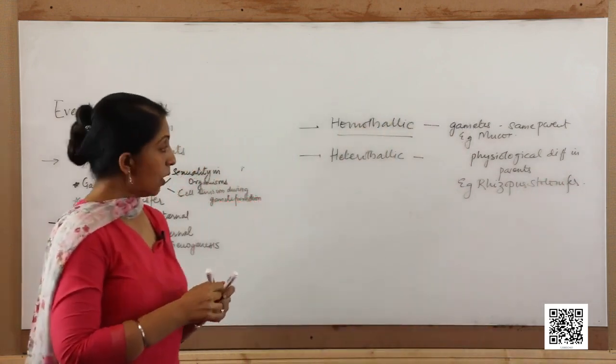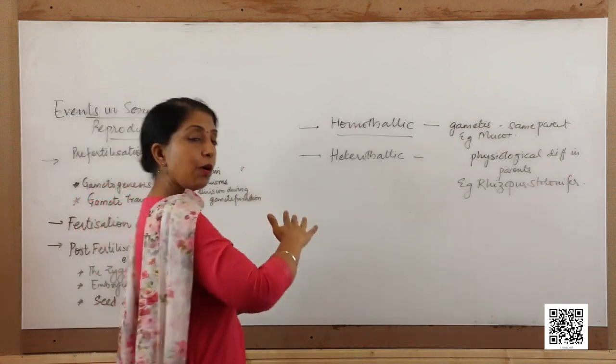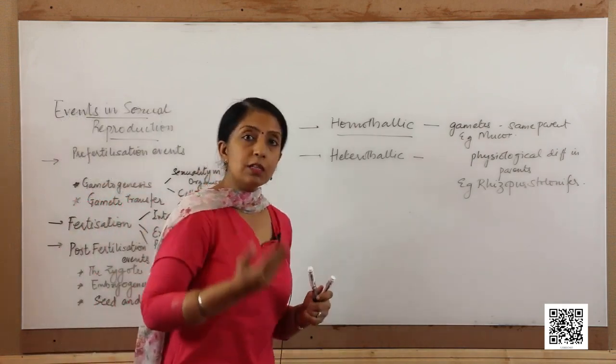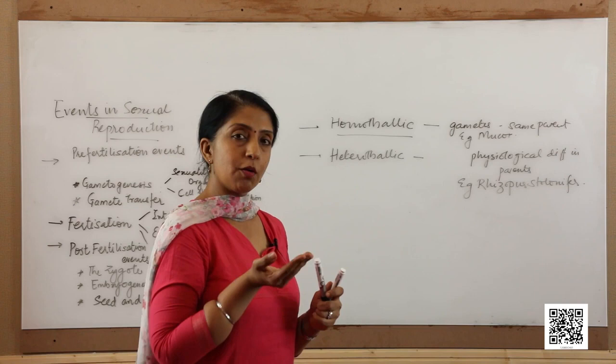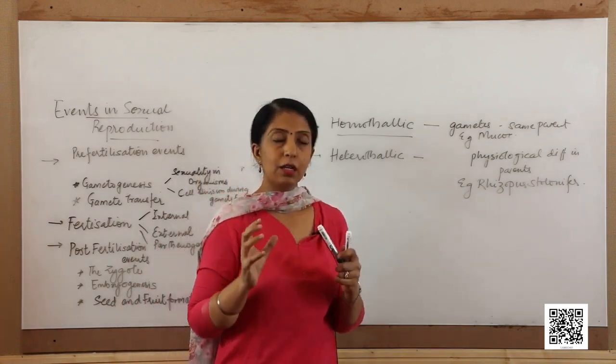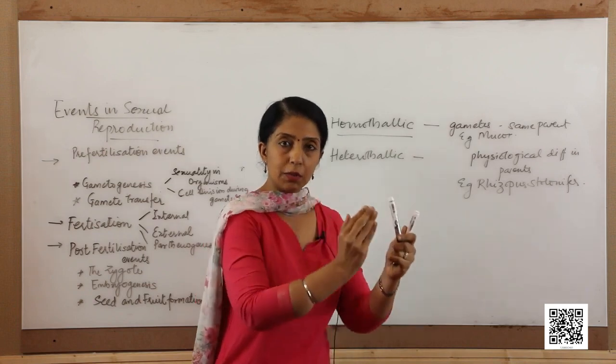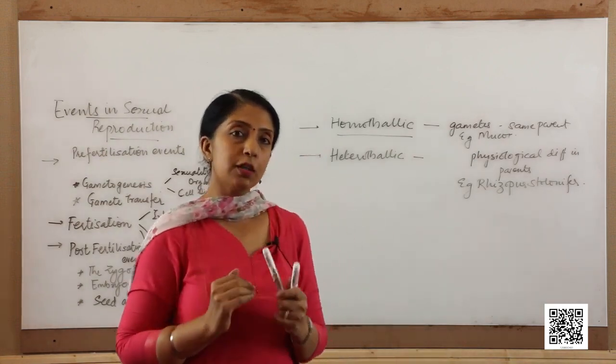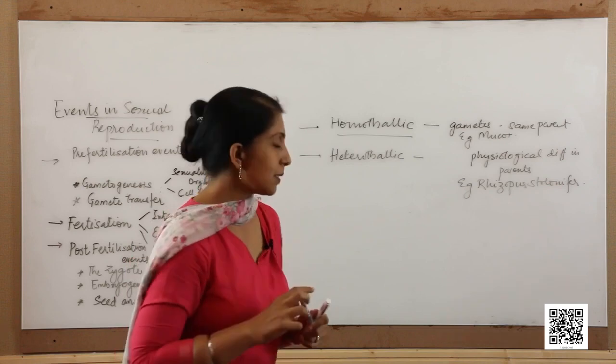Okay. Now, after these simpler organisms, sex organs have developed in higher organisms. Those who have sex organs, naturally the male sex organs produce the male gametes and the female sex organs produce the female gametes.